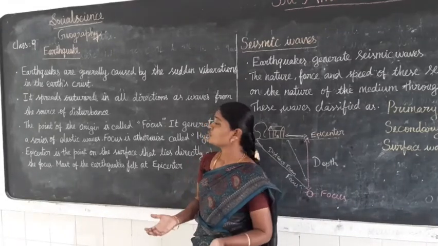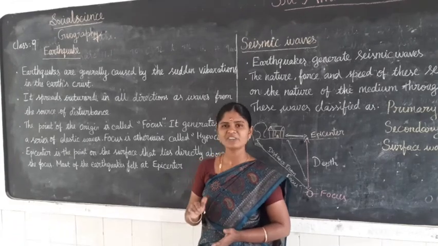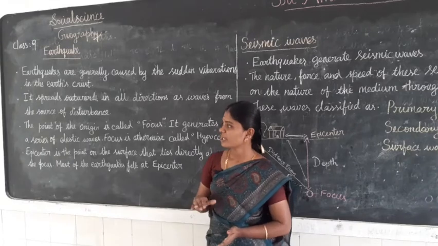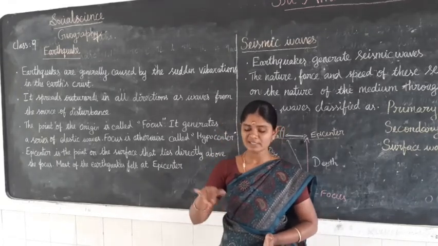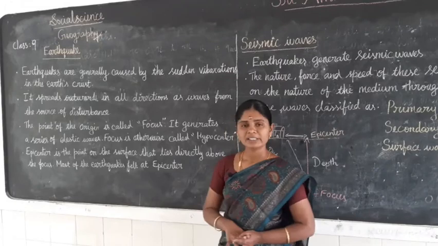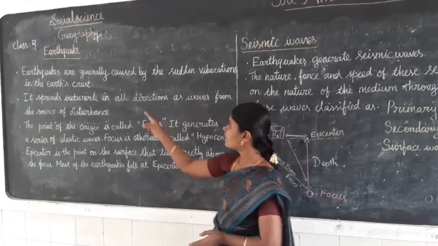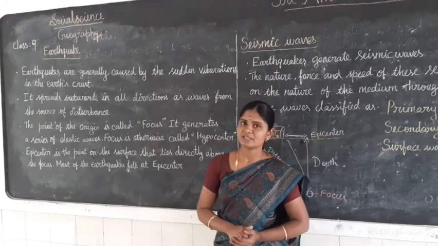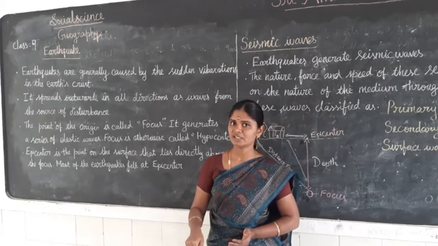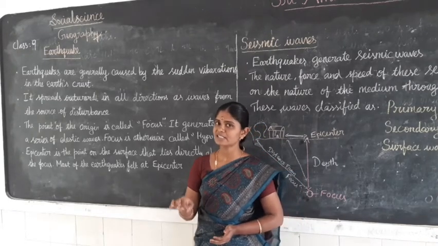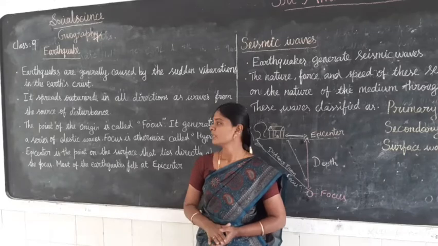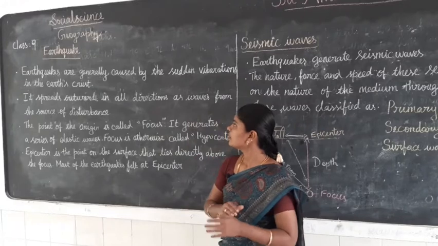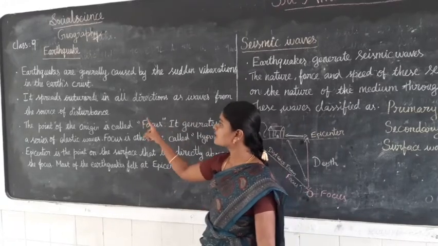Earthquakes are generally caused by sudden vibration. Vibration means trembling, shaking. Sudden shaking on the earth's crust, where we live, on the surface of the earth, is called an earthquake. Earthquakes are generally caused by sudden vibration in the earth's crust. It spreads outwards in all directions as waves from the source of disturbance.